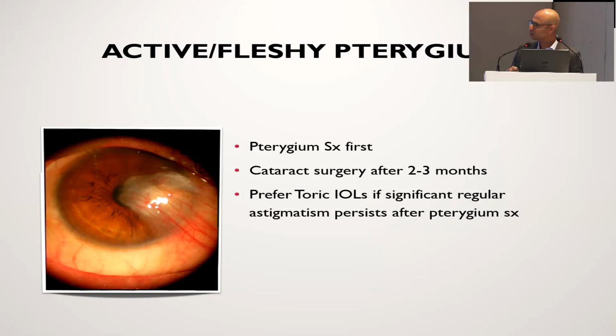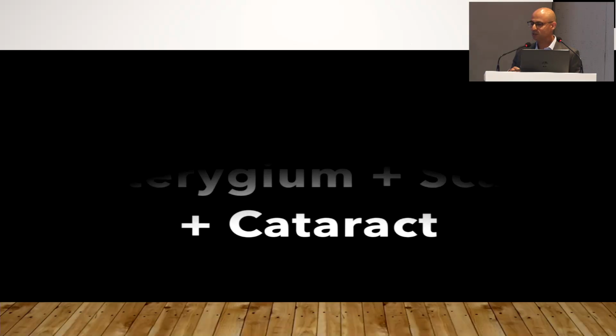It may be reasonable to do cataract surgery with pterygium together, but then in such cases there is no question of doing a toric lens. You must go for a regular monofocal lens, because of the coupling effect, the net K value will remain the same. So, it may not matter so much.